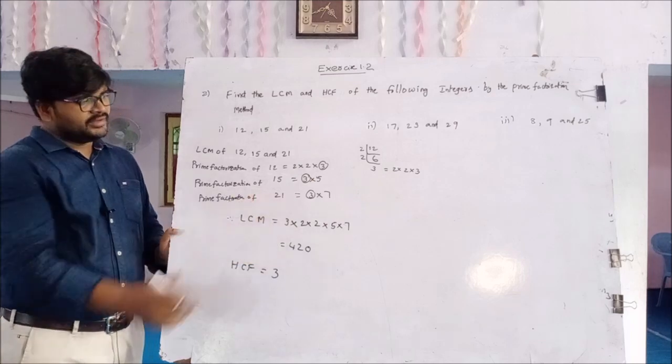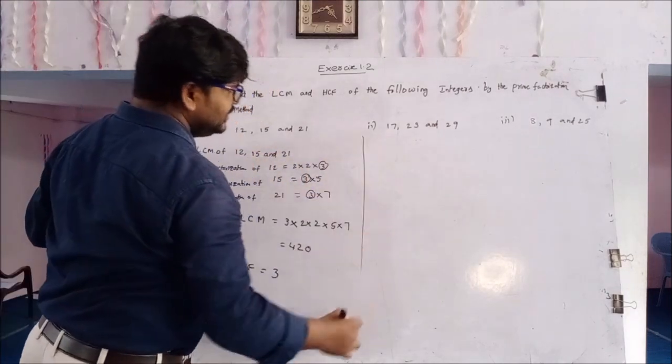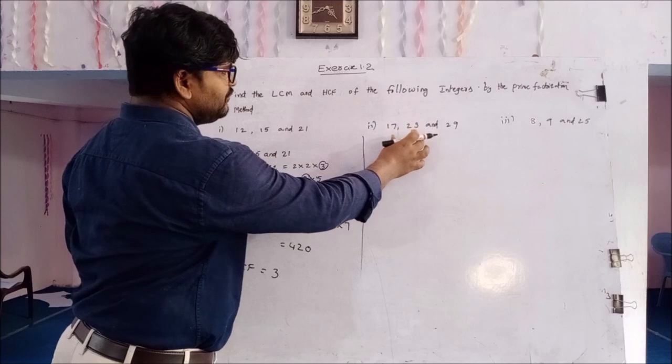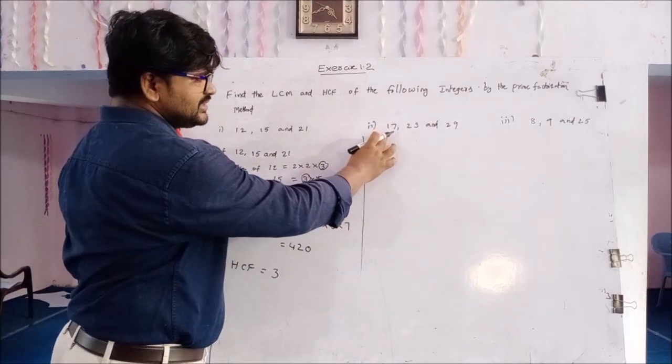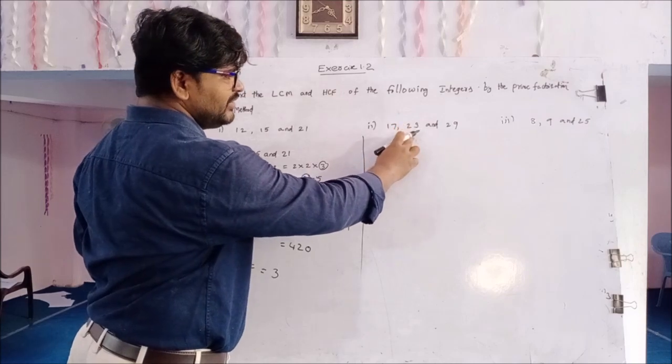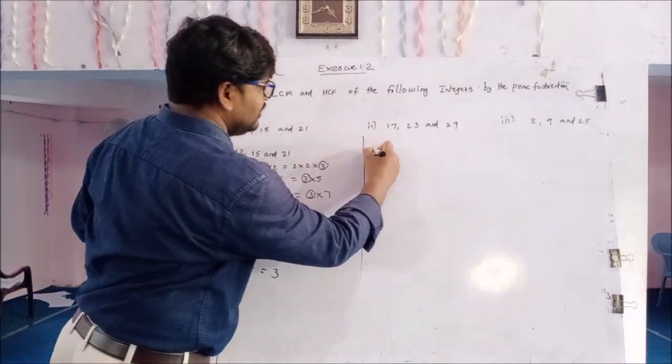It's clear? And next one, second: find the LCM and HCF of the following integers by using the prime factorization method. Given numbers are 17, 23 and 29. Now solution.